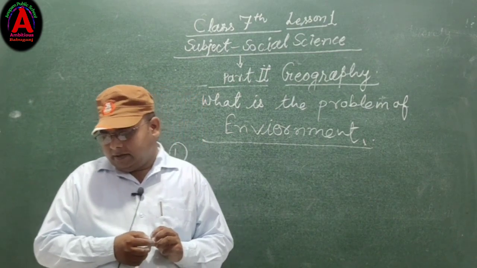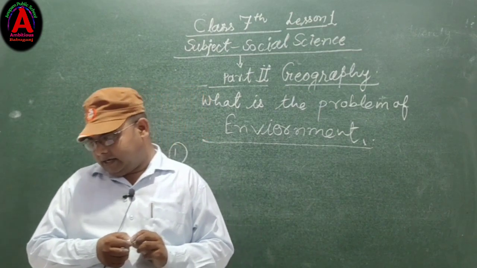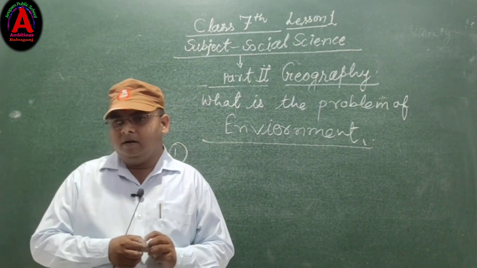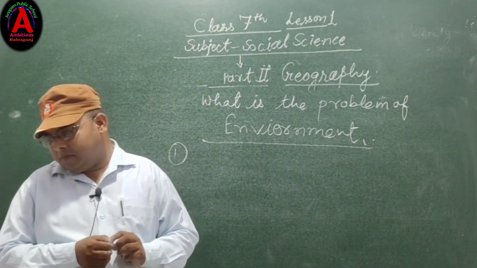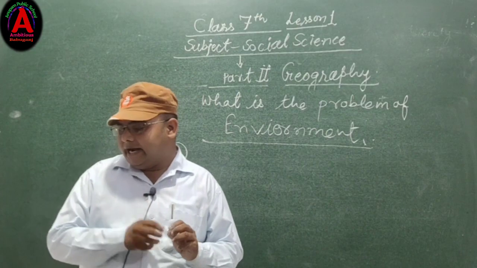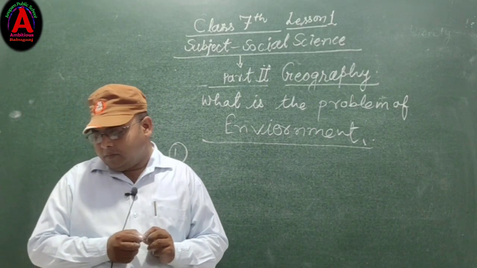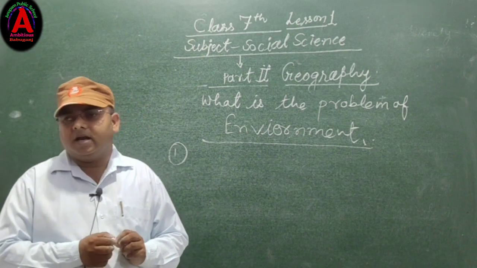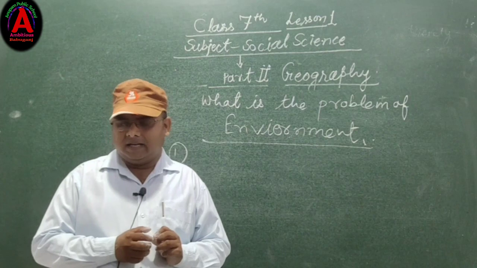Third point, deforestation. It means cutting down of trees and removal of the vegetation cover from the land, leading to soil erosion, removal of the fertile layer of soil, and loss of soil fertility.